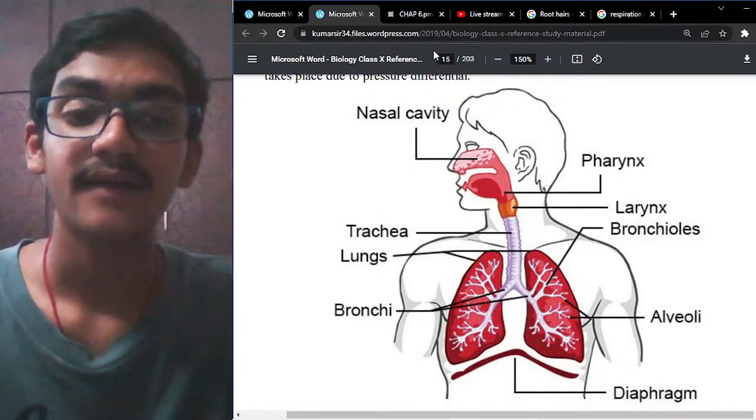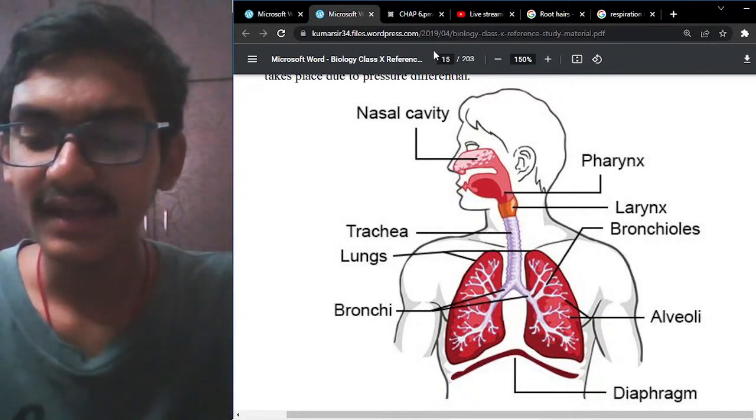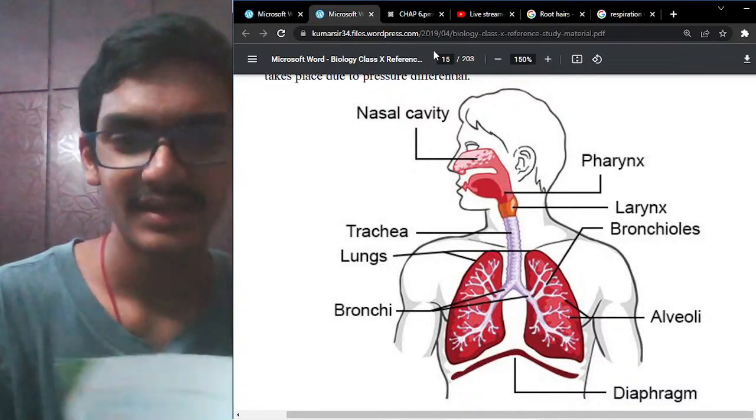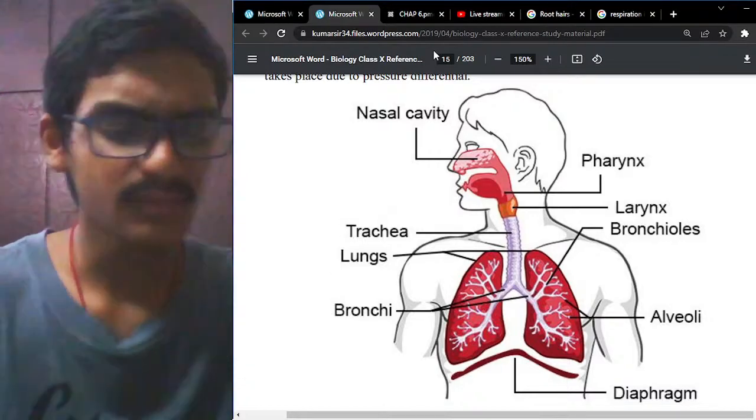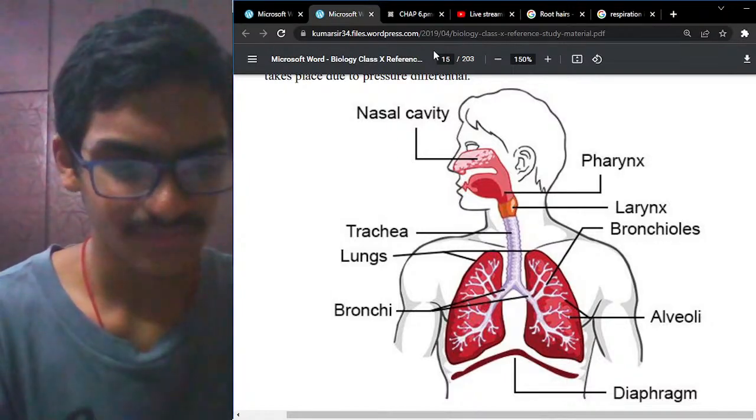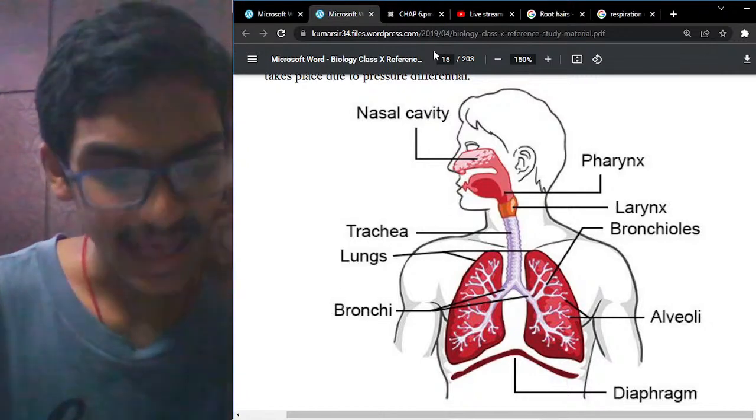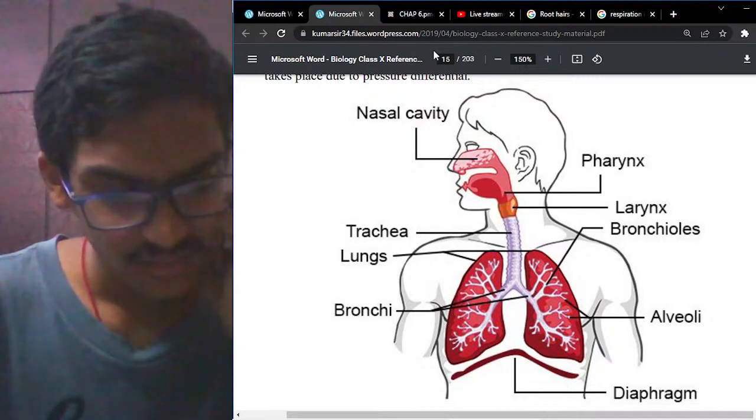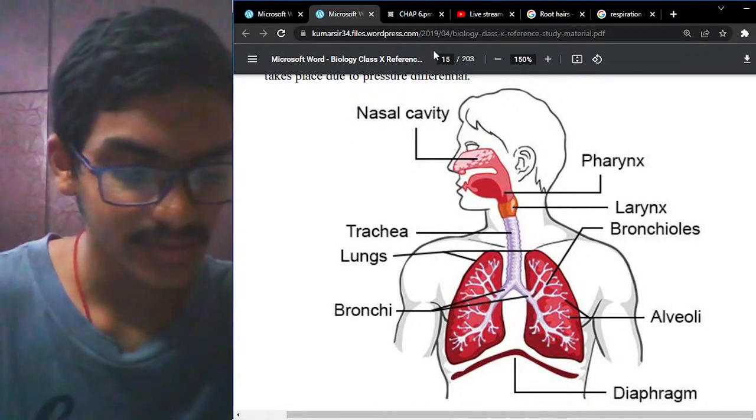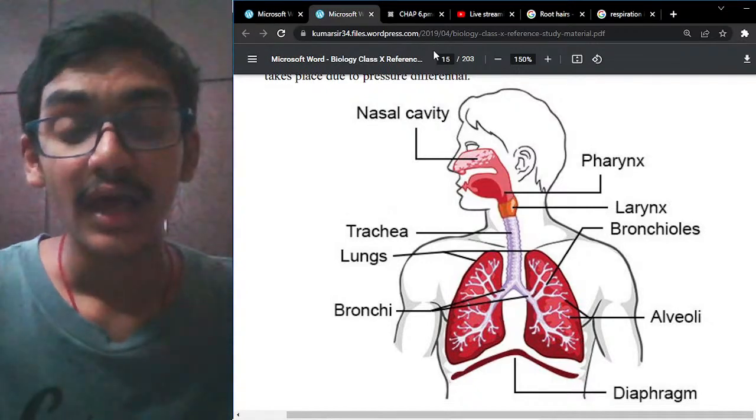And after the nasal cavity, the air passes on to the pharynx. The pharynx is like a rectangular chamber. It does not have many functions. It carries the air down from the nose and the mouth and allows the air to pass through the windpipe. So from the pharynx it passes on to the epiglottis.